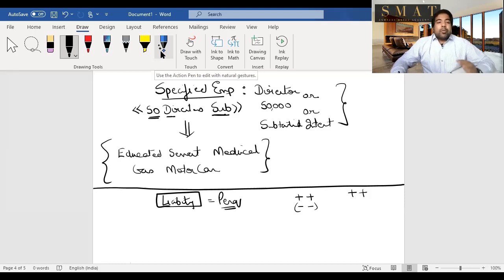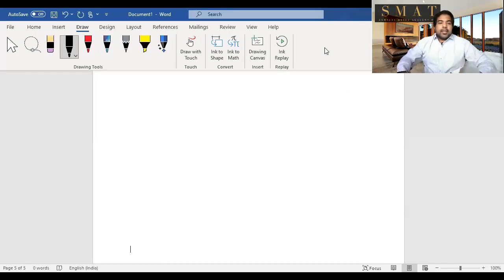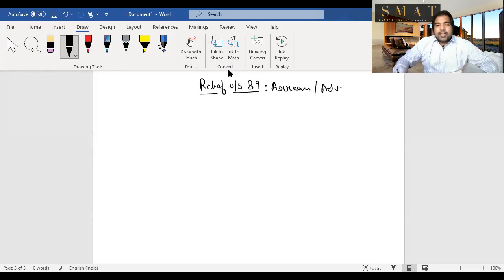Now the last thing before we move to retirement benefits is relief under section 89. Let's look at one really important thing, which is relief under section 89. Now, this relief is only and only available for salaried people, and when they get some arrears or advance salary. Let's understand these two terms.